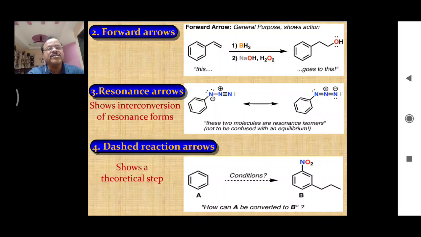Now the next one is dashed reaction arrows. The dashed reaction arrow is shown here in this way. What is the significance of this dashed reaction arrow? It shows a theoretical step. Practically it may be possible or may not be, but if you want to represent a theoretical reaction, then we can represent it by using these dashed reaction arrows.